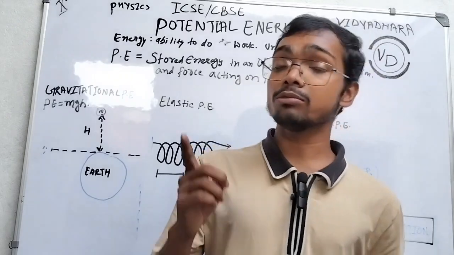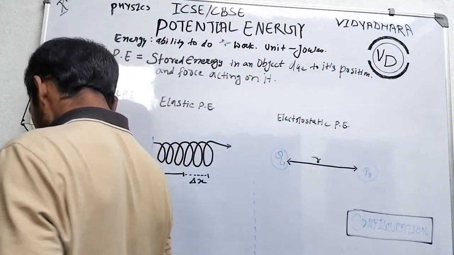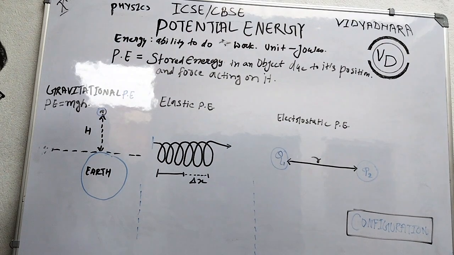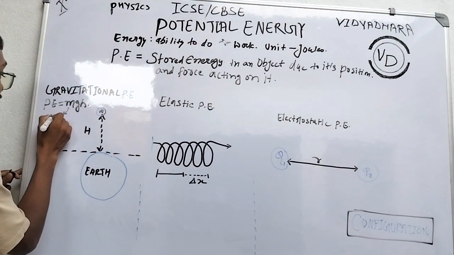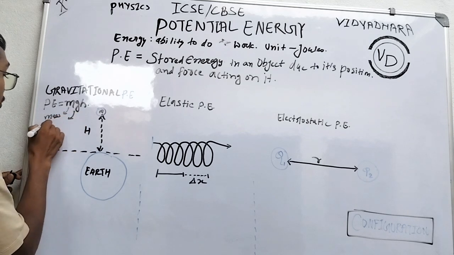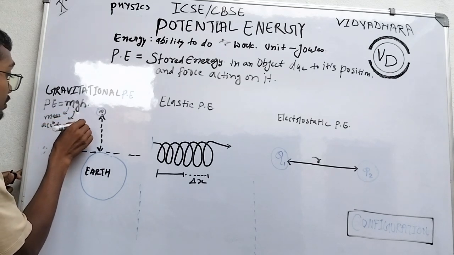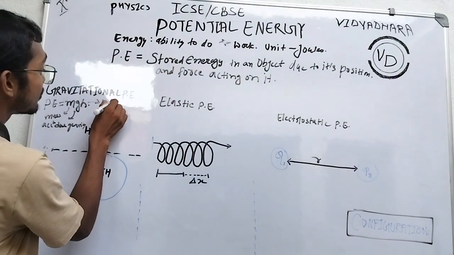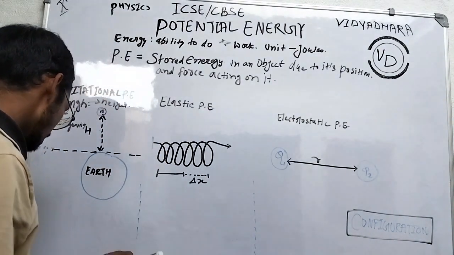You must learn this formula as you learn the kinetic energy formula, half mv square. Here m is mass, g is acceleration due to gravity, and h is the height possessed by an object when it is raised up.